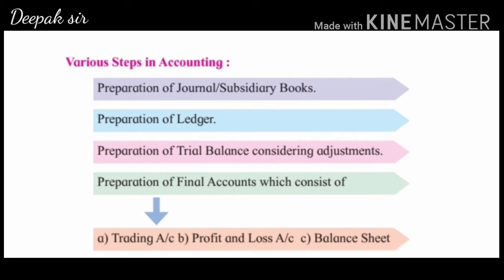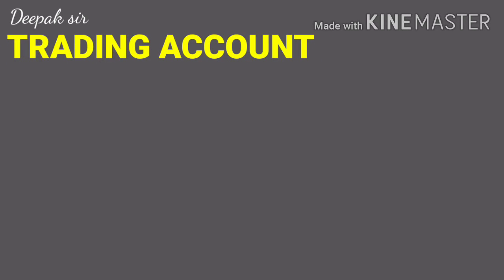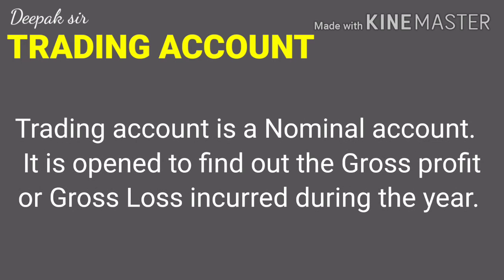So while preparing this final account, it is always divided into three parts. That is, first is the trading account. Now let us see what is a trading account. A trading account is a nominal account. A trading account is opened to find out the gross profit or gross loss incurred during the year.